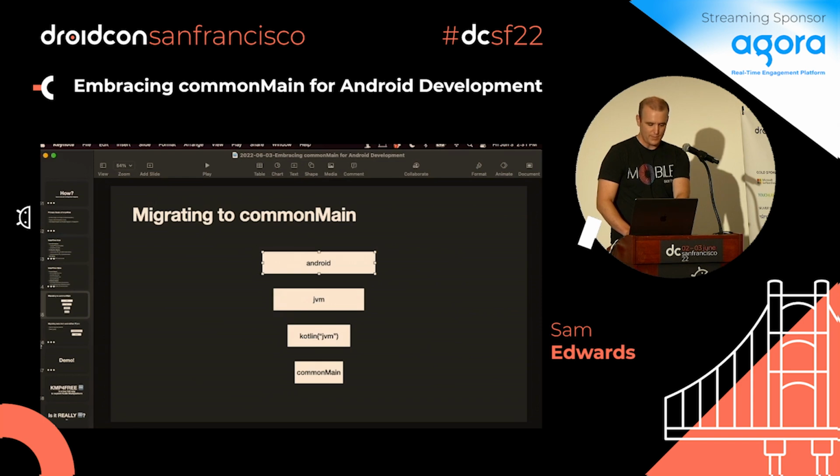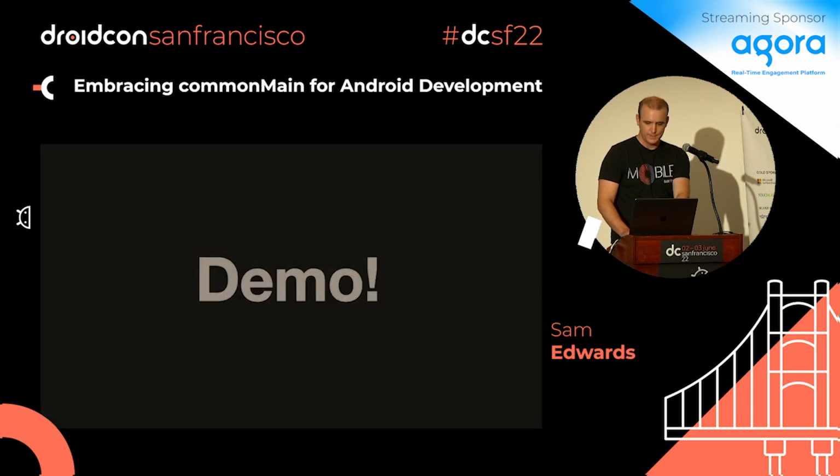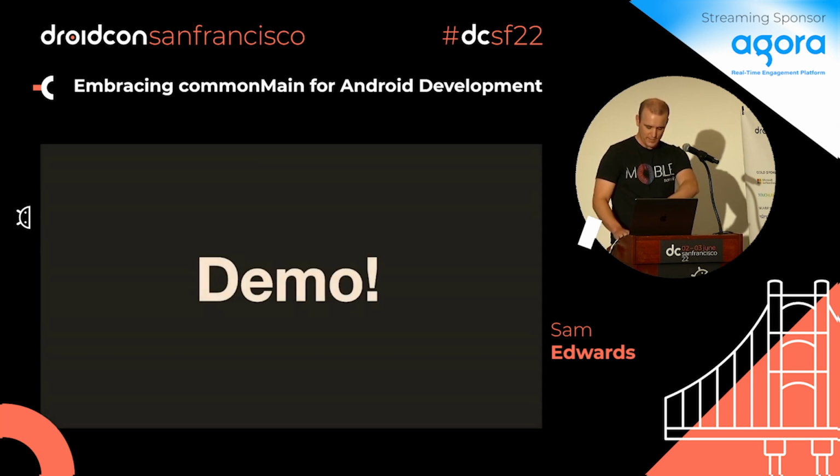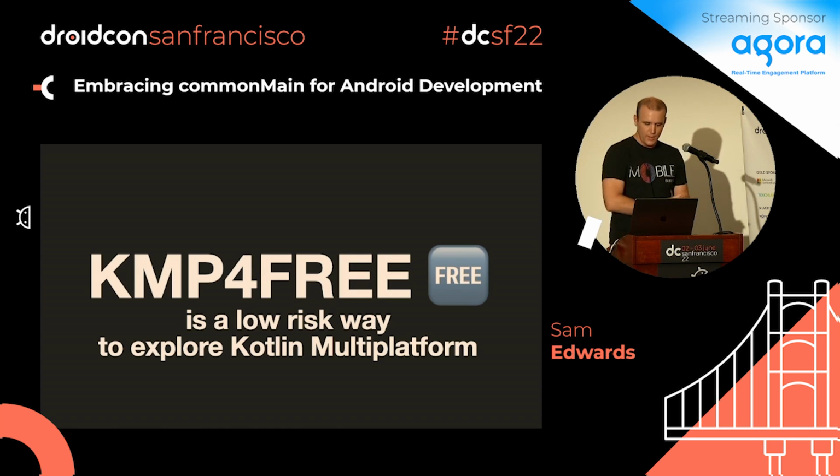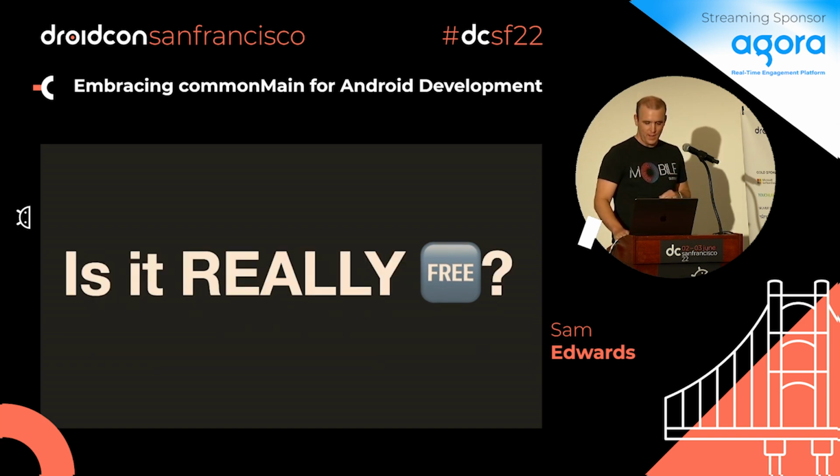So let's wrap this thing up. All right, demo, we did that. KMP for free is a low-risk way to explore Kotlin Multiplatform. Please go explore it, go try it, let me know, I'm curious. Is it really free? No, like we talked about. There's configuration in here, there's some digging, there's the choices you make of what library you're going to pick. If you use JSON, you're not going to be able to do serialization right off the bat. But if you use KotlinX serialization, yes, you have that multi-platform option.